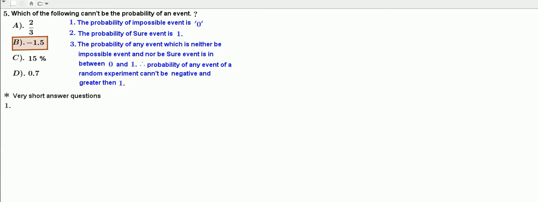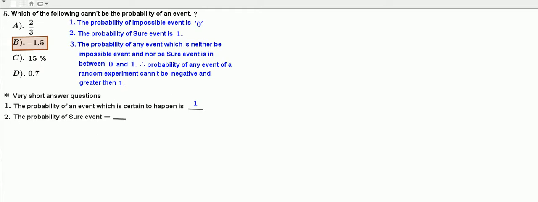Let us take very short answer questions. First one: the probability of an event which is certain to happen is dash. We know that the probability of a sure event or certain event is always equal to 1. So the answer for this question is 1. Second question: the probability of a sure event is equal to dash. Very easy question. Answer is 1.